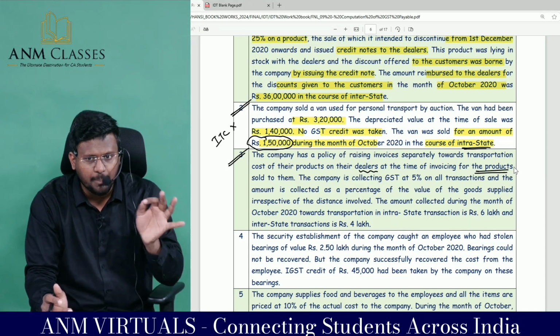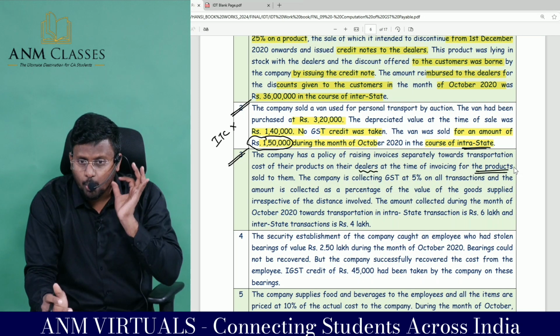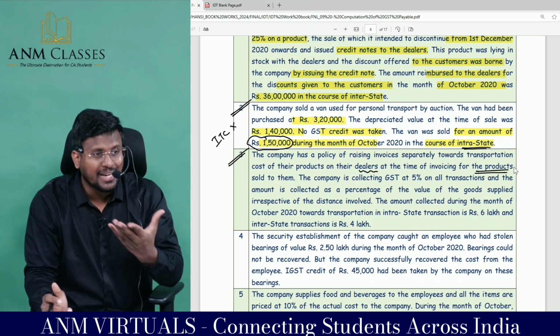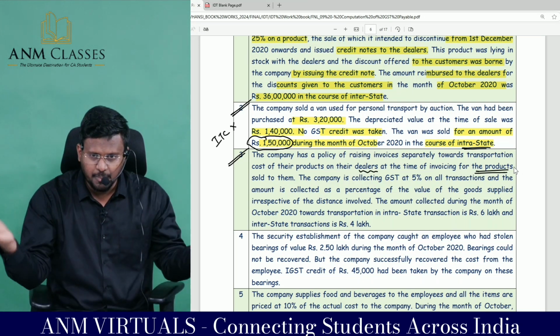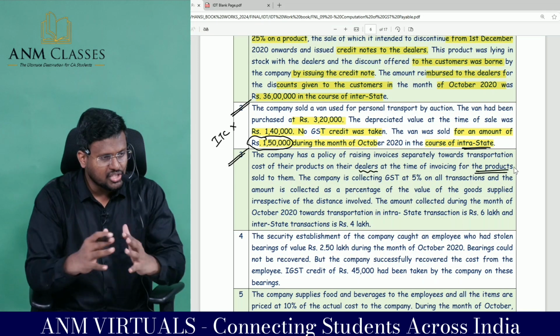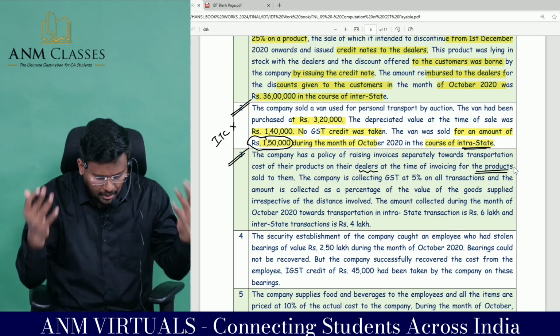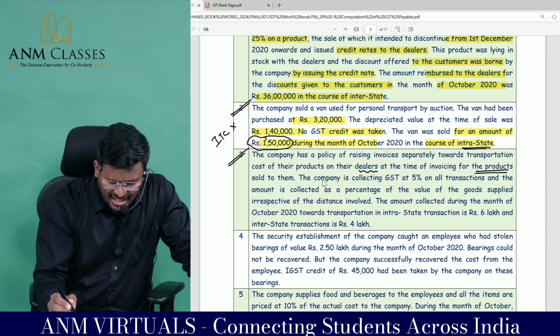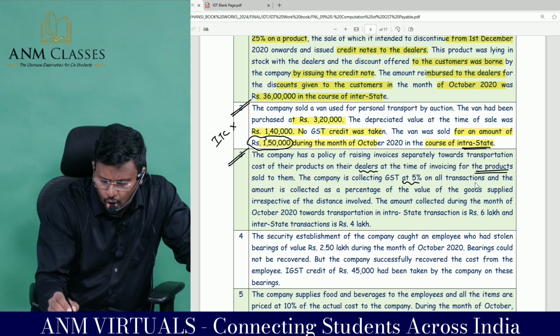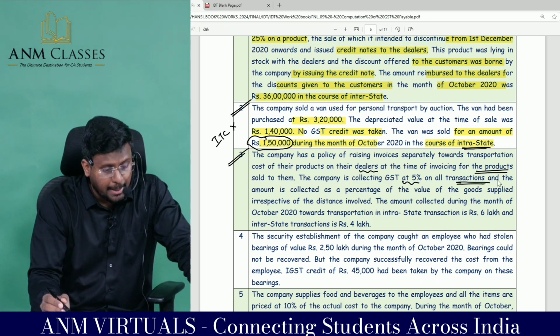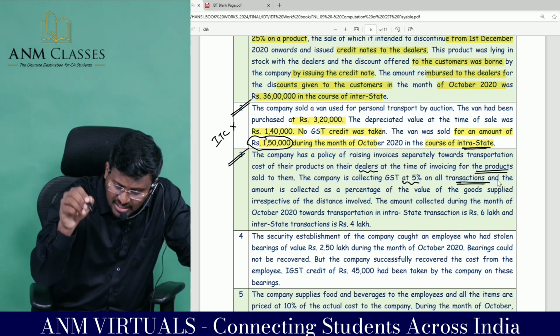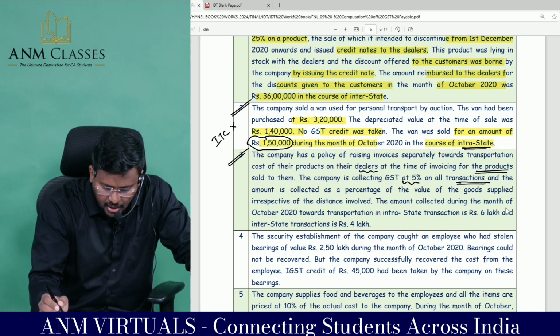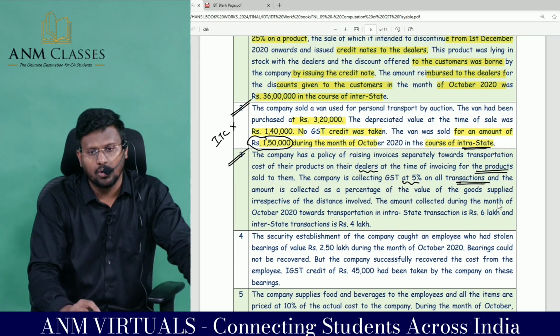Composite supply means a supply provided by the taxable person to a recipient, which is in conjunction with each other, naturally bundled. The company is collecting GST at 5% on all transactions, and the amount is collected as a percentage on the value of goods supplied, irrespective of the distance involved.